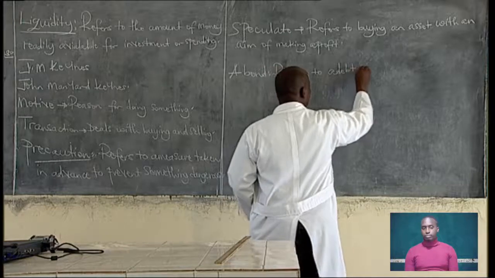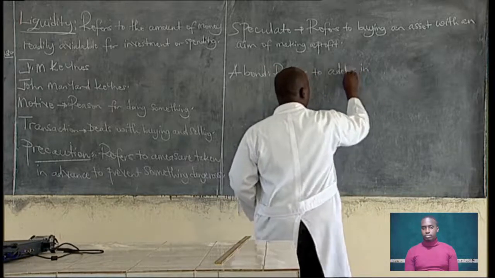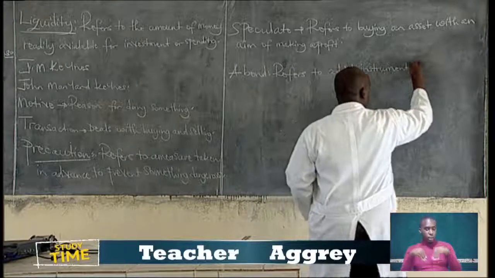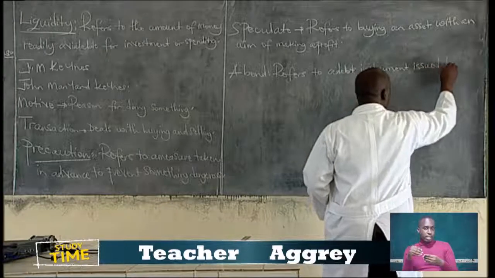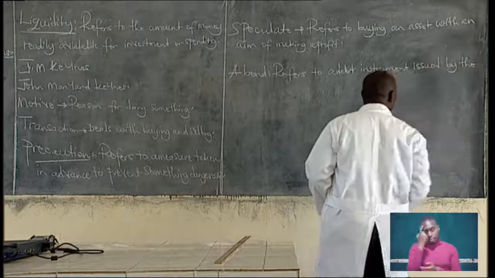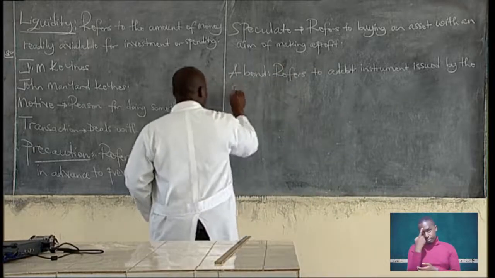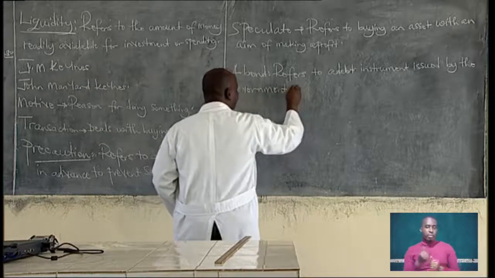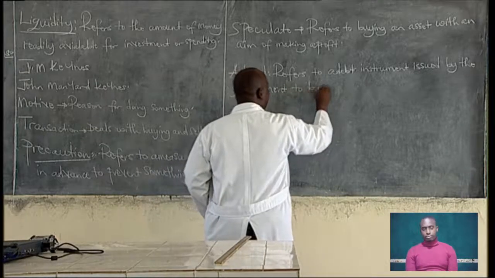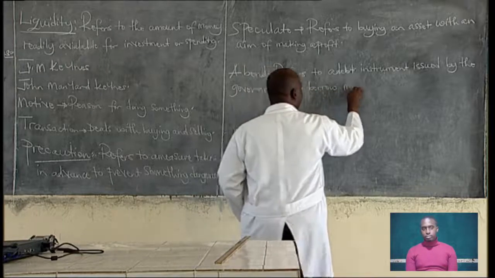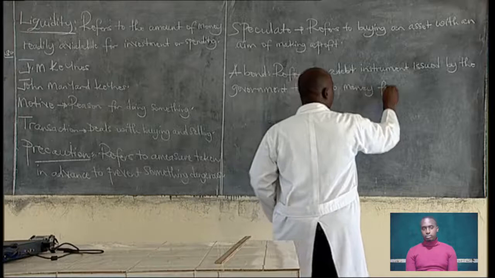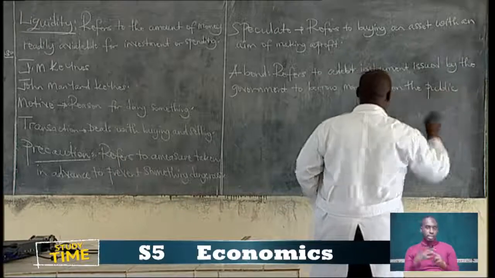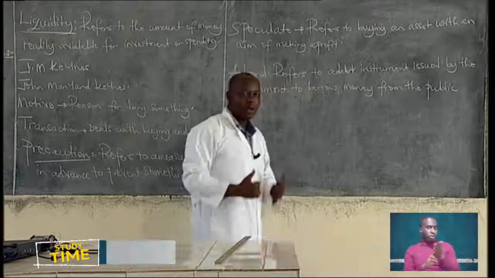A bond refers to a debt instrument issued by the government to borrow money from the public. That is what we call a bond. A debt instrument issued by the government to borrow money from the public.